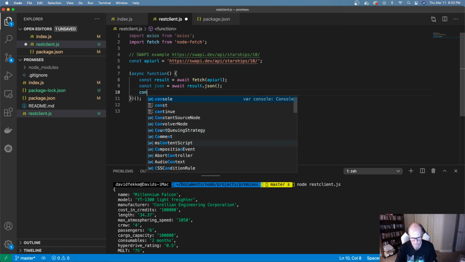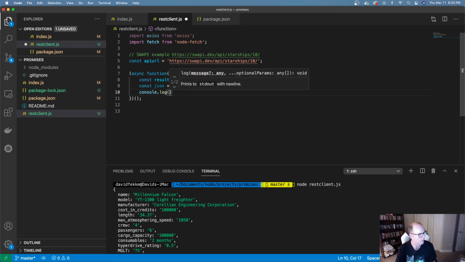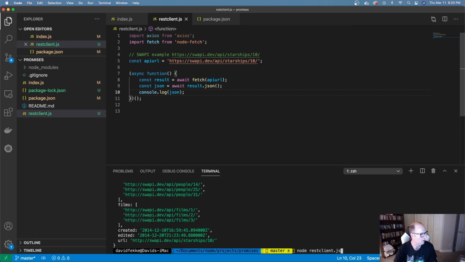And now I'm going to do a console.log with that JSON data. And let's try running that and see what happens. And we can see that works just the same.